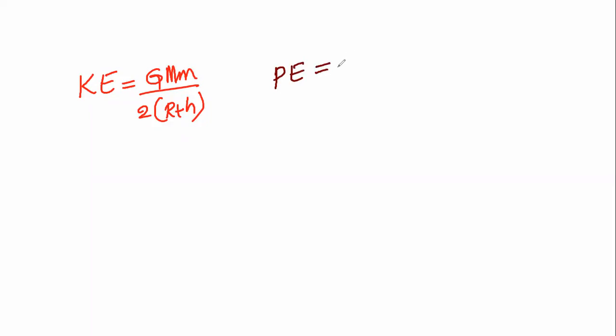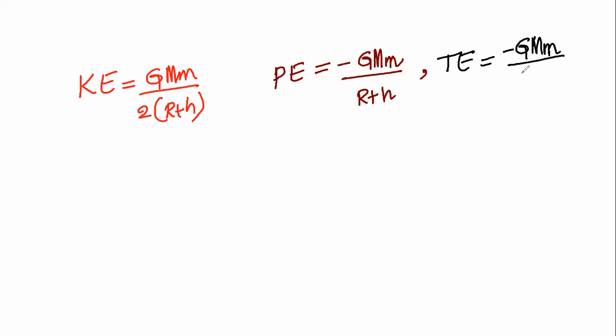Kinetic energy of the satellite, KE is equal to G capital M small m divided by 2 into R plus H. Potential energy of the satellite, PE is equal to minus G capital M small m divided by R plus H. Then total energy, TE is equal to minus G capital M small m divided by 2 into R plus H.